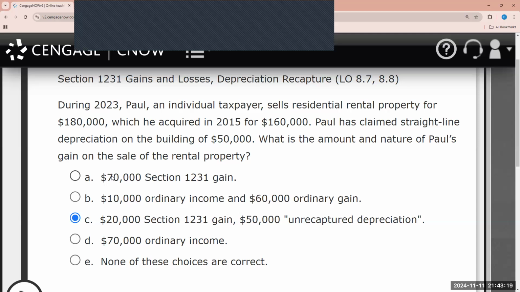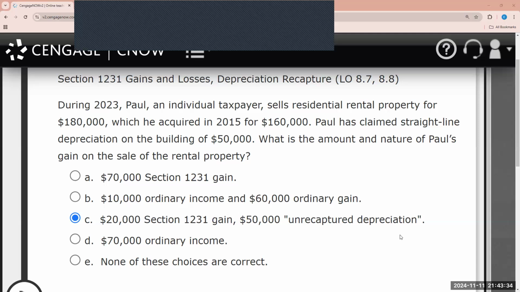So in the previous example, there was machinery and equipment, and in this example, we see that there is real property. So we're focusing in on Section 1231. And that's how we got our answer.